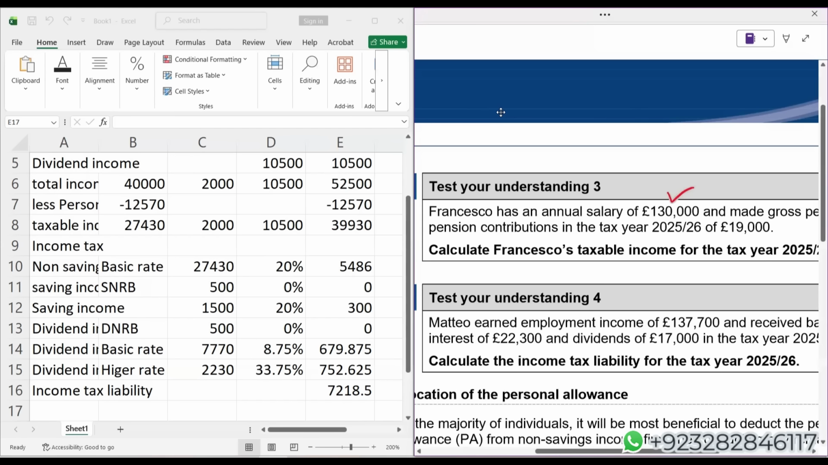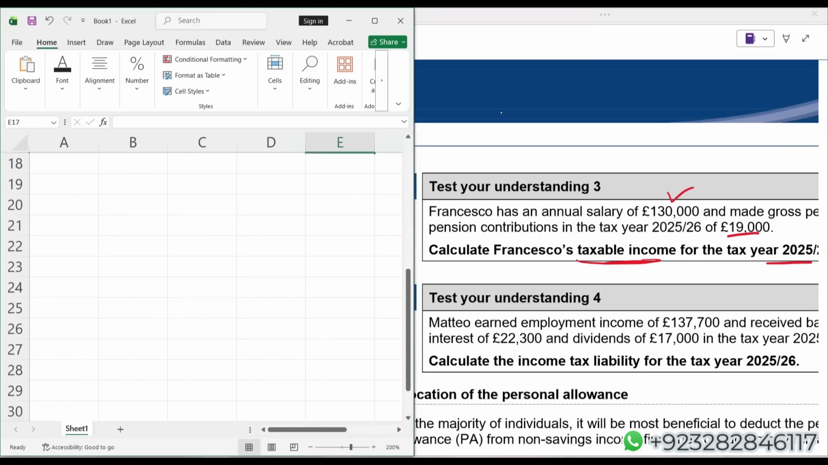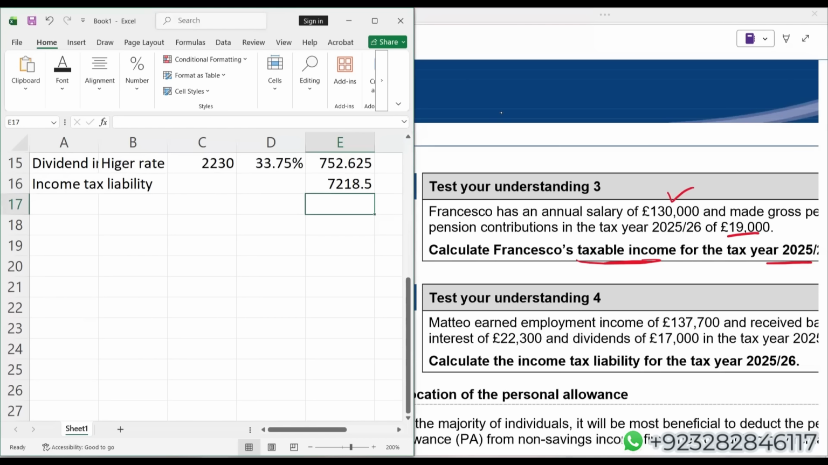Francisca has an annual salary of 130,000 and made a categorically written gross personal pension contribution of 19. Calculate Francisca's taxable income. They're not asking to calculate income tax liability, just taxable income. Taxable income means from this annual salary, which is the only income, you need to deduct personal allowance. But obviously, we have to see ANI. If ANI is more than 1 lakh, then personal allowance will not be 12,570, it will be less than that. So let's solve this. Test your understanding 3.